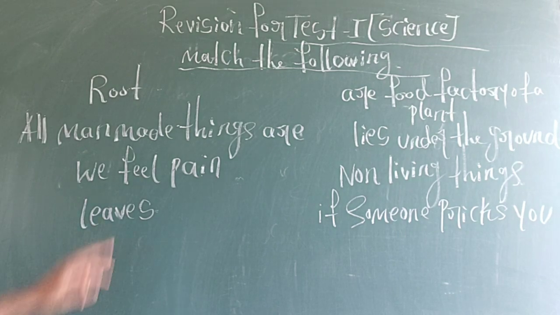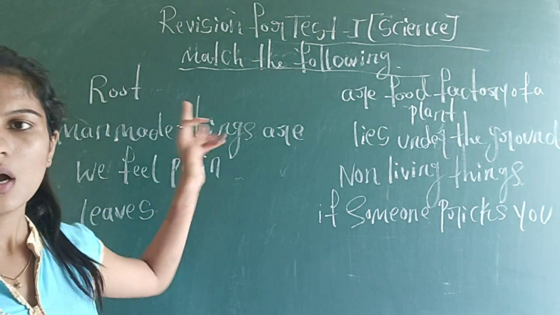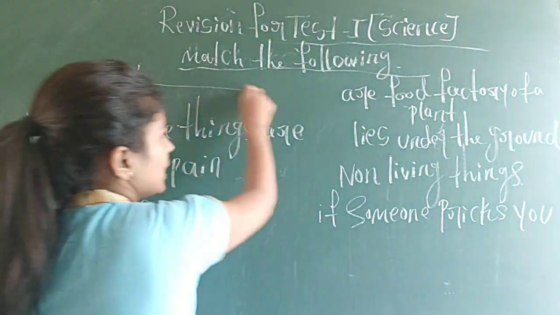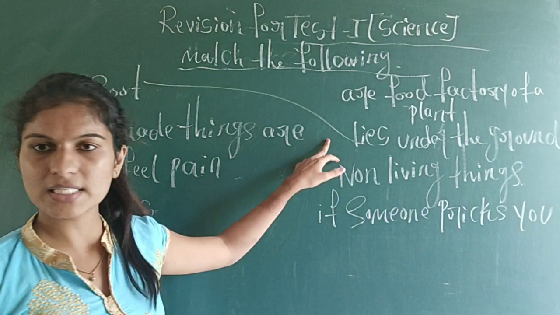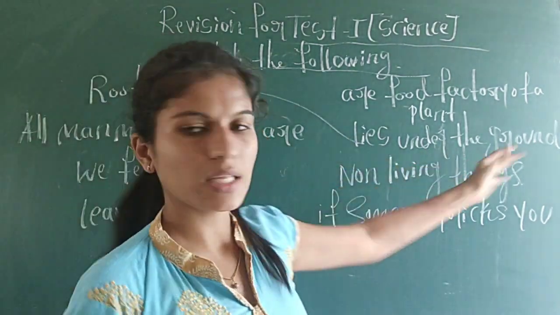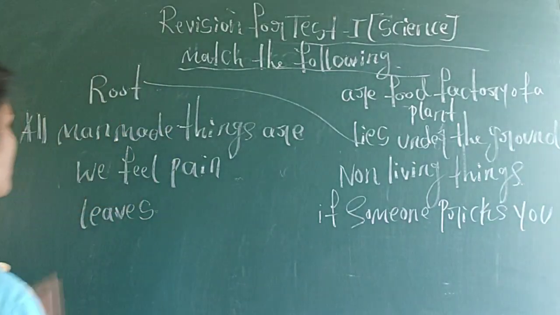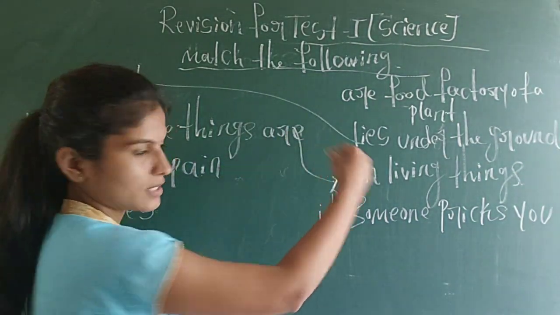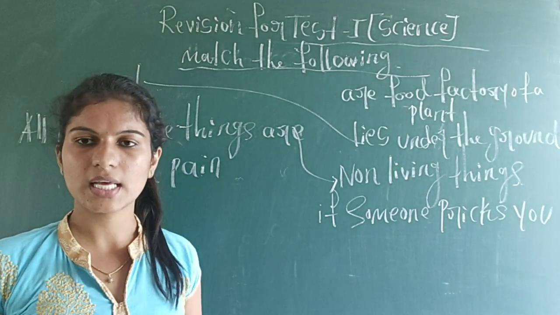So see the correct answers. Root. What is the suitable answer for root? That lies under the ground. You can see the root of a plant lies under the ground. Next, all man-made things are non-living things.